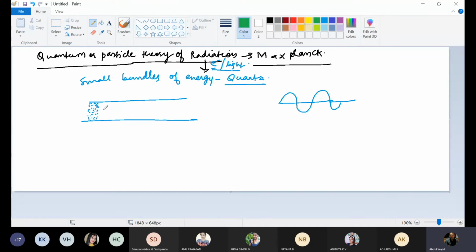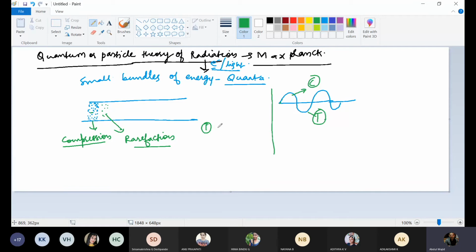See here, particles are more. Here, particles are little less. This is compression. This is rarefaction. But in wave, crest and trough are there. So there crest and trough, here compression and rarefaction. There continuity is there, but here see, gap is there now. In waves, continuity is there, but in quantum or particle theory, discontinuity will be there.